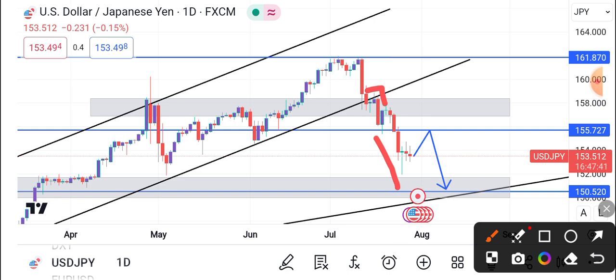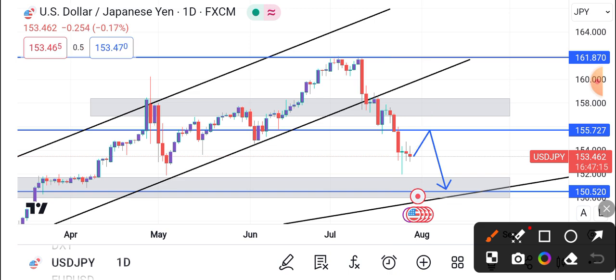So it dropped and I made some mistakes. I was supposed to get an entry on 155 the other time. I procrastinated, it missed me, but it's okay. Another week to do better. So price dropped, right? We can't have a drop without a pullback. As you can see, price even went back to test the previous zone, right? Or even that zone there.